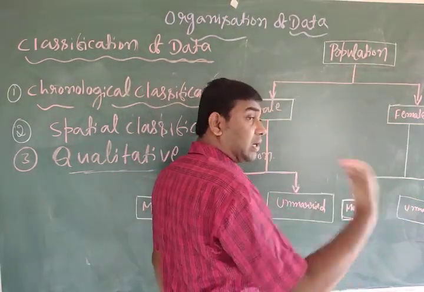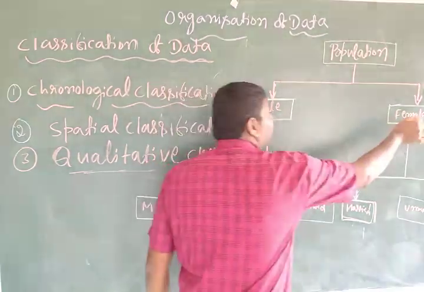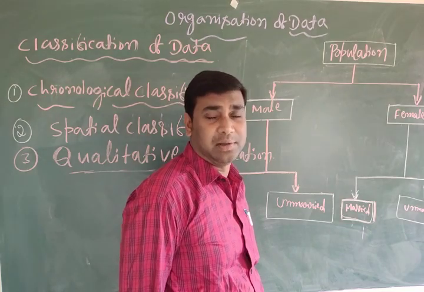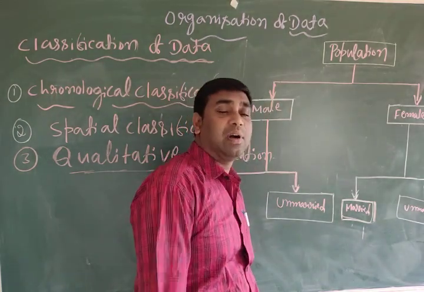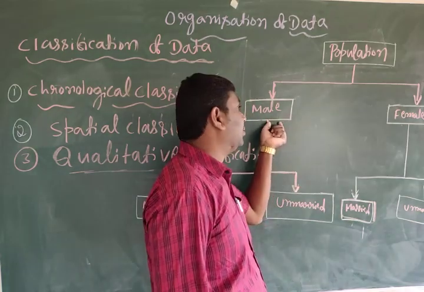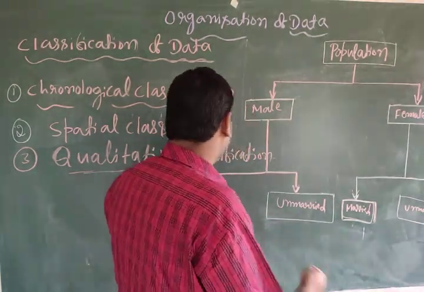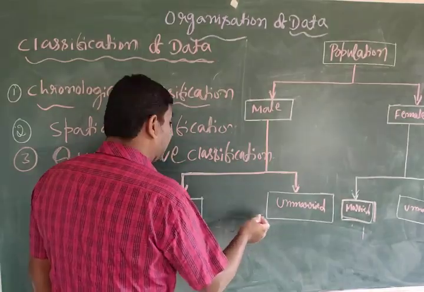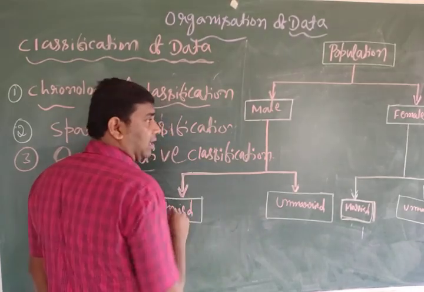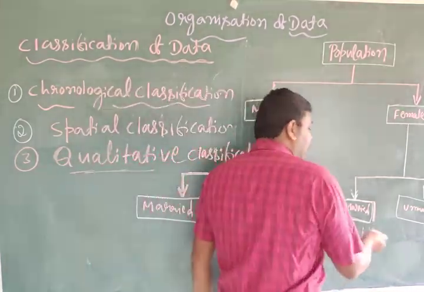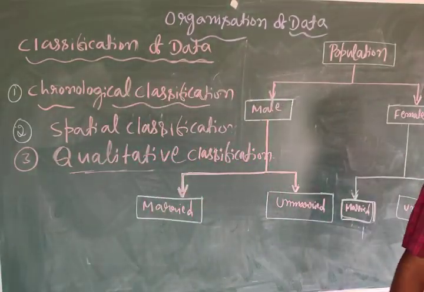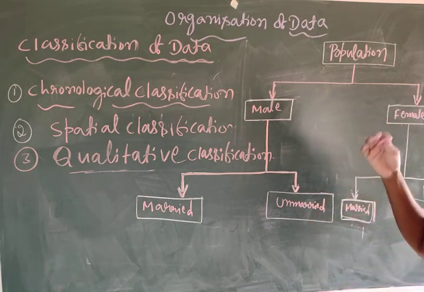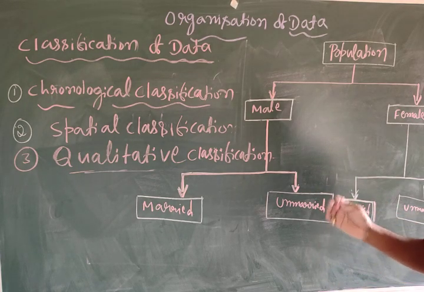We have to classify it as male or female, and then check whether the male is married or unmarried, and likewise for the female. Without classifying like this, we cannot calculate or get a clear picture.